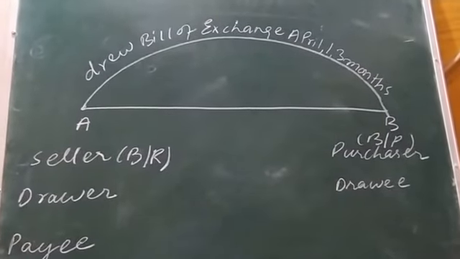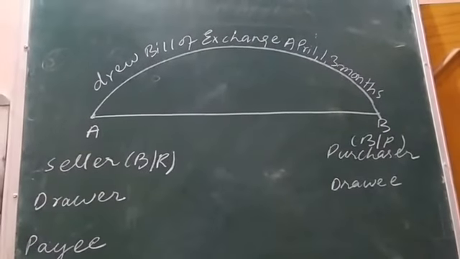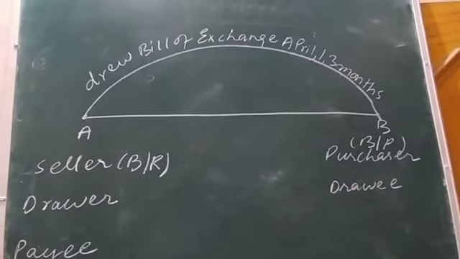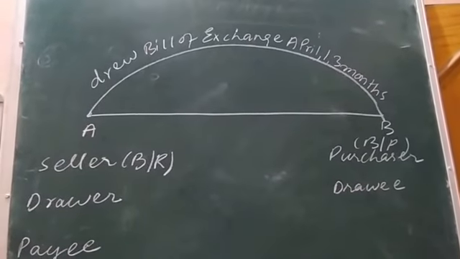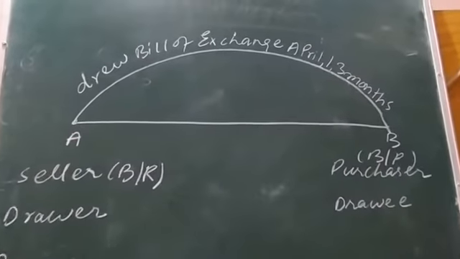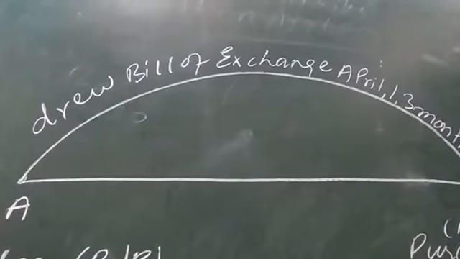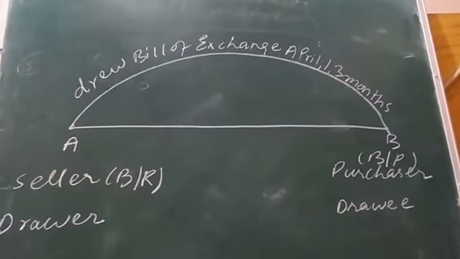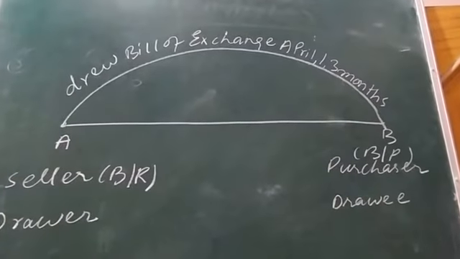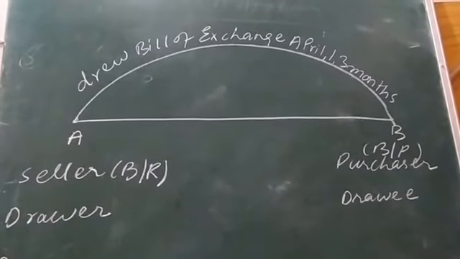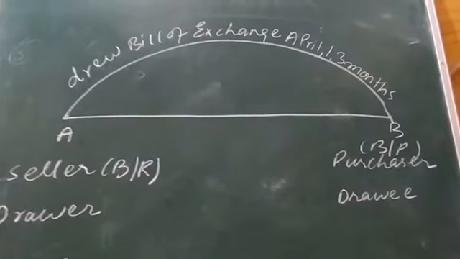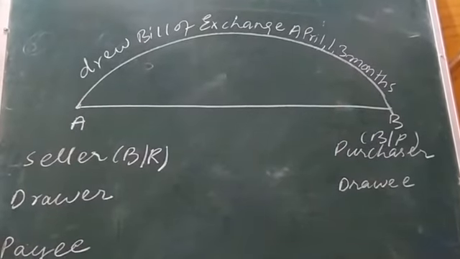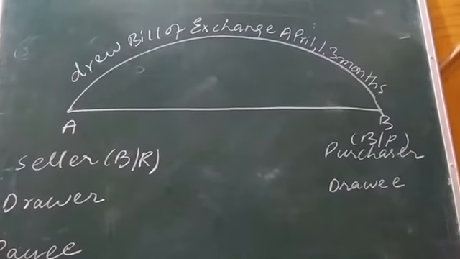After the signatures of seller and purchaser in the bill of exchange, that bill is exchanged. After bill, you can see two more terms being used: bill of exchange. Bill is a complete description of the goods being purchased by the purchaser. That bill is exchanged between two parties, seller and the purchaser, and signed by both the parties.